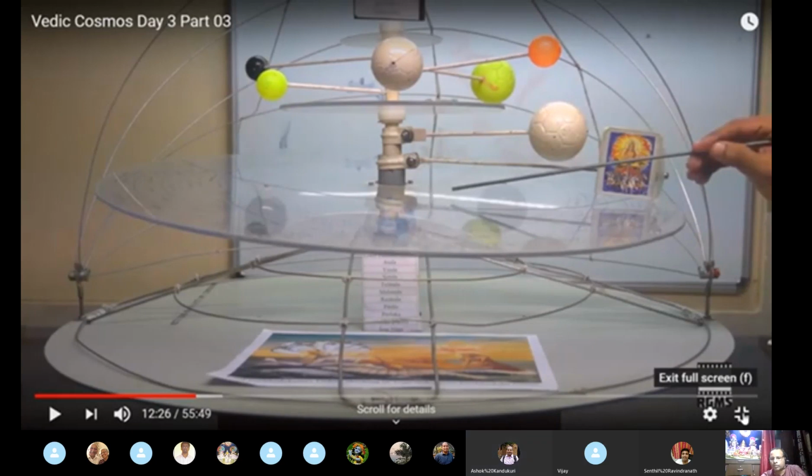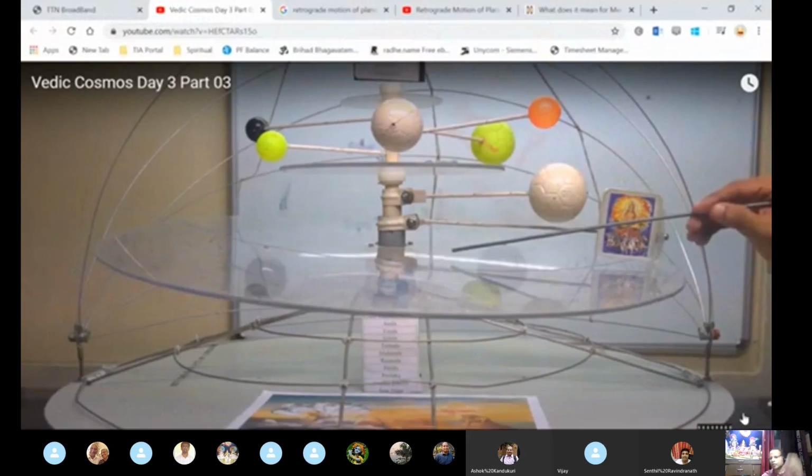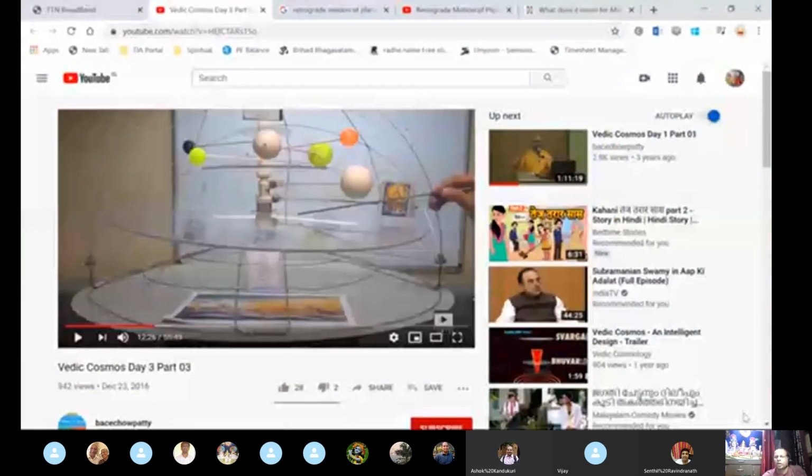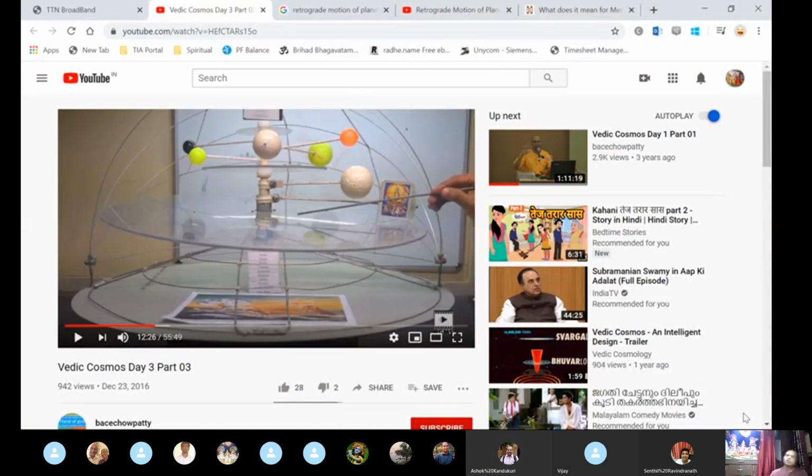Yeah, so here there are different controversies, Prabhu. I just explained to you what is the most commonly accepted thing. If somebody is interested to go deep, there are many other theories and different versions available. This is how most of the devotees have explained. So in this scenario, with the globe Earth, we can easily explain the concept of day and night, right? That we already saw, right? This Prabhu is already explaining. So you can go through this video. I'll share the link. You can go into more detail, Prabhu.